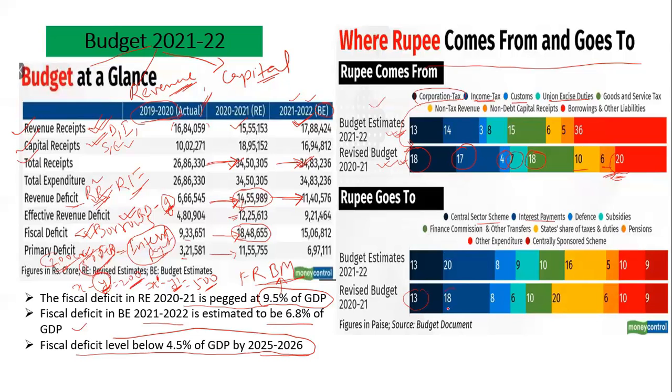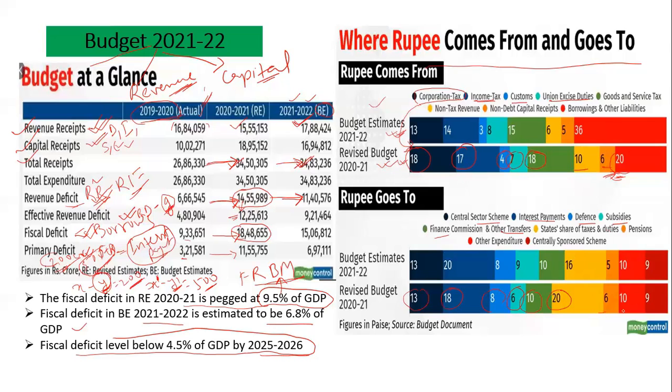Interest payment is 18 paise. Defense is 8 paise. Subsidies, 6 paise. Finance commission and other transfers on the recommendation of the finance commission, 10 paise. The state share of taxes and duties is 20 paise.